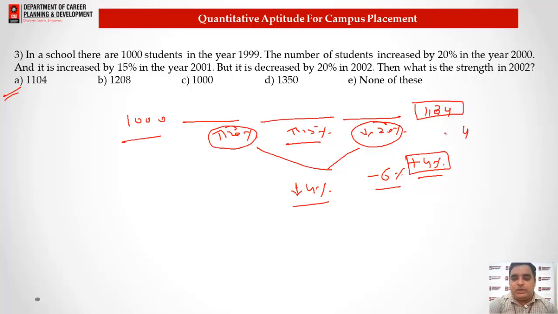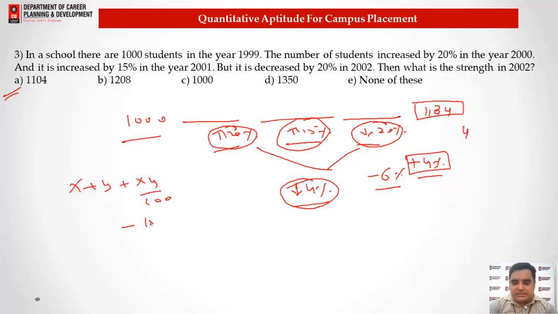So what you need to understand is that you just need to use this concept like x plus y plus xy by 100, but there is no need to get the complete answer. You just need to understand that plus 20 minus 20 gives you the answer of minus 4%, and then increased by 15% and decreased by 4% gives minus 15 into 4, that is minus 60 by 100, that is 0.6%, right?